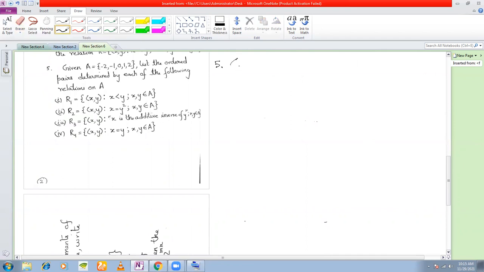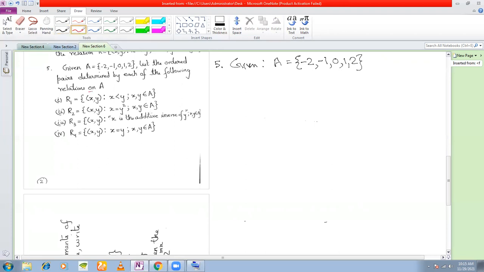Given A is equal to {-2, -1, 0, 1, 2}. List the ordered pairs determined by each of the following relations on A. Now, what do you mean by relation? Is the second set given here? The second set is not given, right? The set B is not given. But they are saying list the ordered pairs determined by each of the following relations on A.